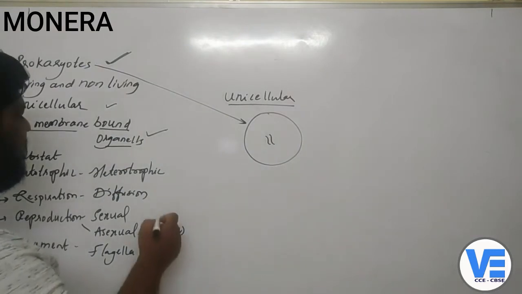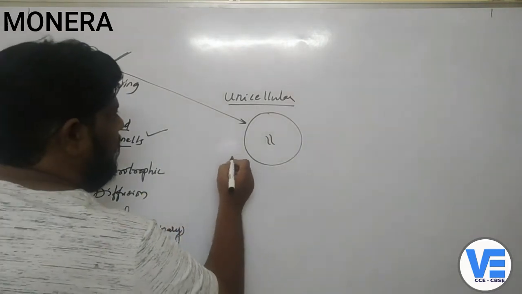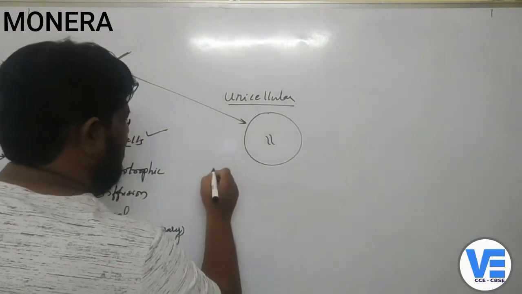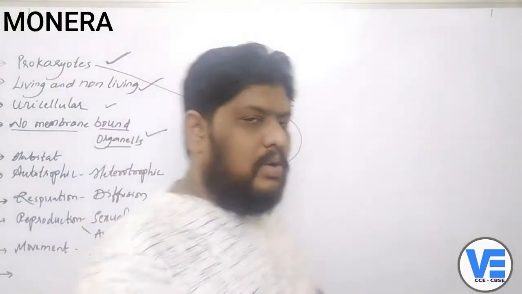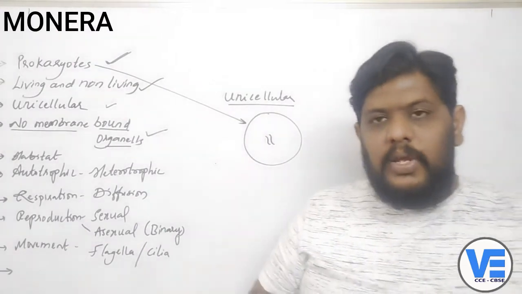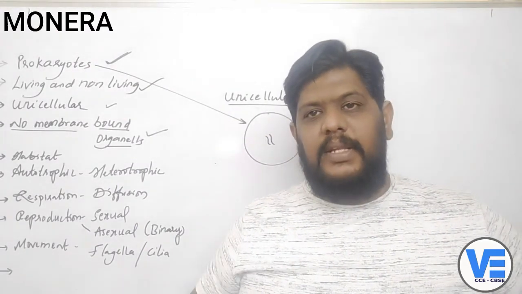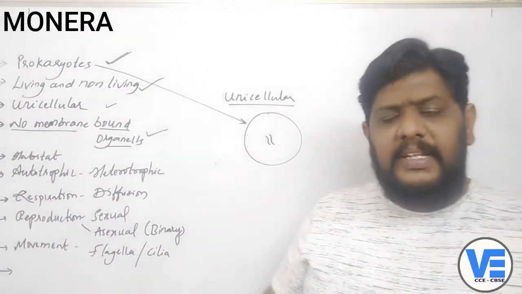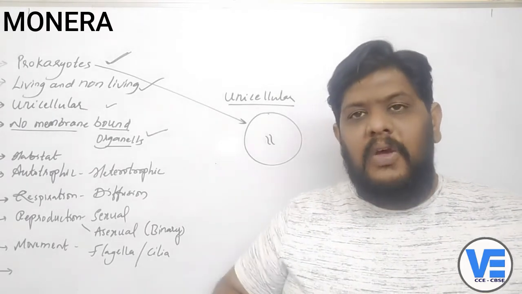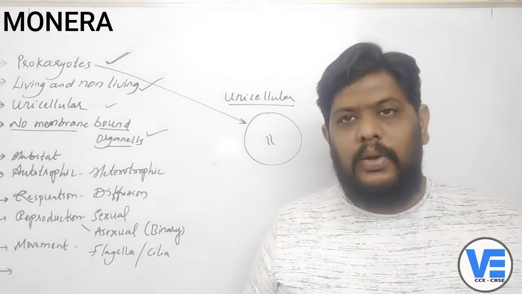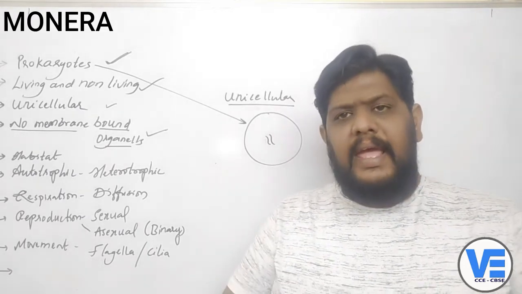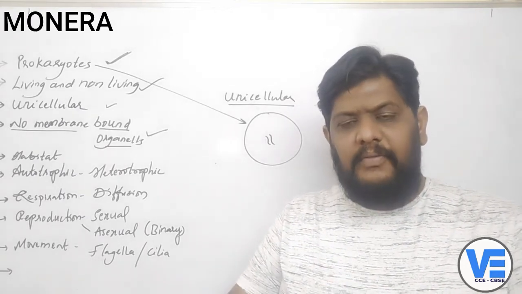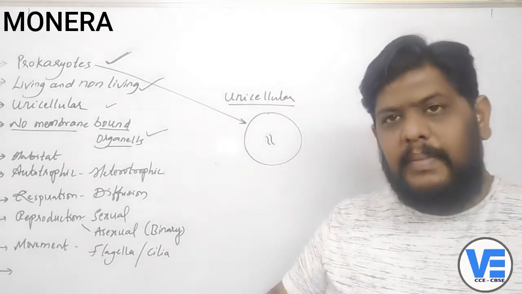Okay, and next thing here is, these unicellular organisms, whatever they are, live in both the living and non-living things. You can find them in the air, in the water, in human beings, you can find them everywhere. There is no place on the earth where there are no bacteria. We have already studied in the 8th class microorganisms that everywhere, whatever things you take, there are microorganisms.